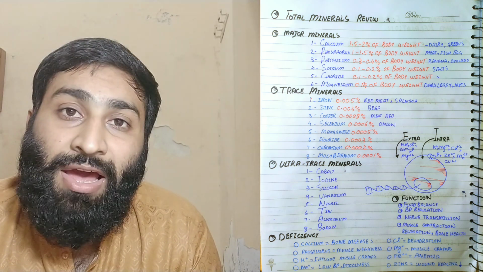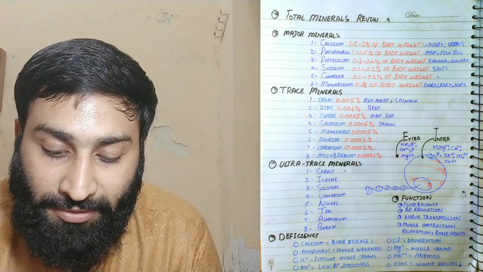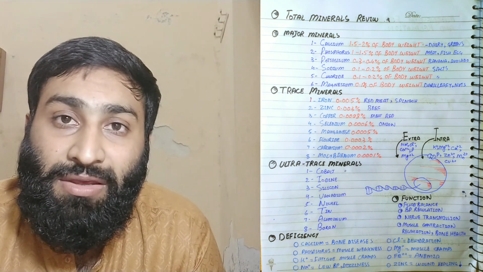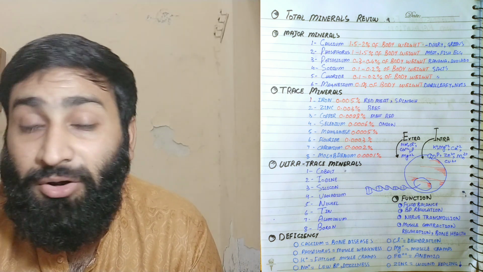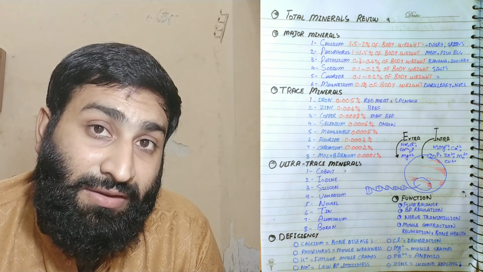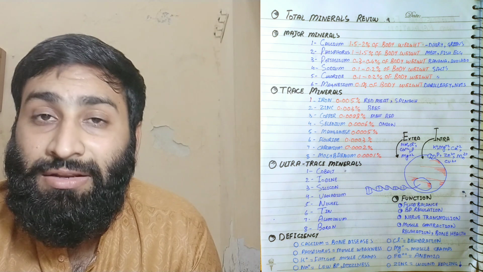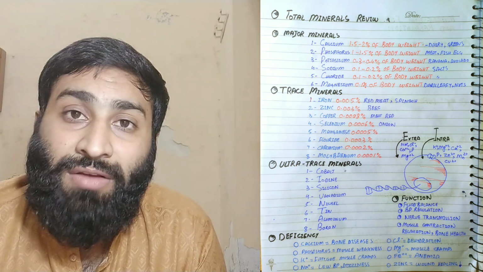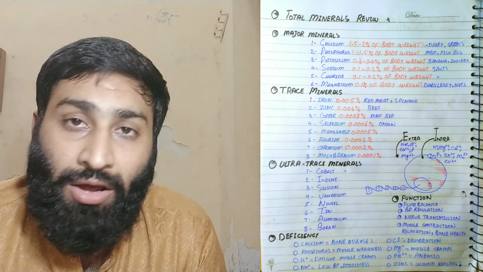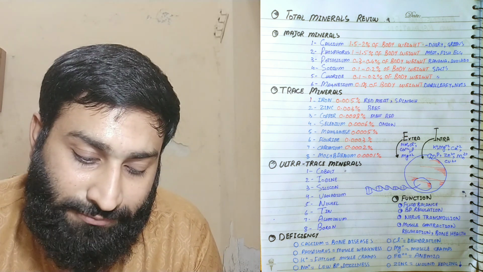Zinc is very low, 0.003%, and it is present in beef. Zinc is very important for reproduction, for the production of sperm, and it is also important for the increase and spike of testosterone. Zinc also works as a coenzyme for antioxidation and many other things as a cofactor.